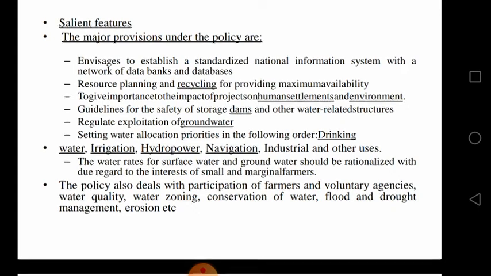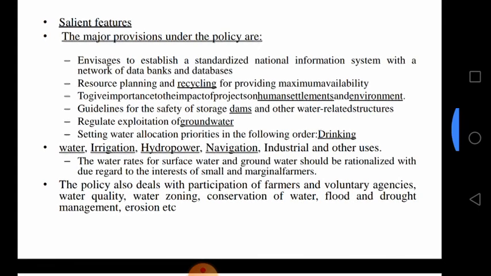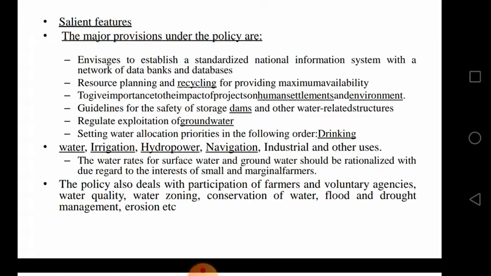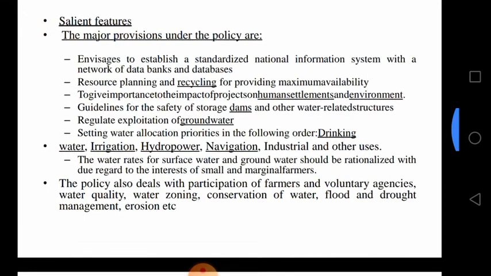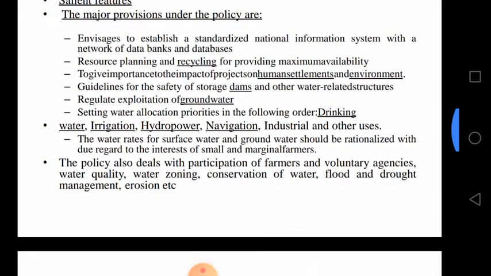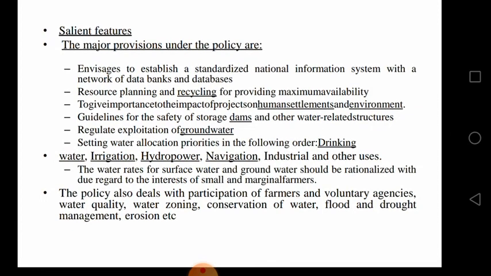in future use and for future generations. They should make some implementation related to the national water policy, covering water zoning, conservation of water, flood and drought management, erosion, etc. As I told, flood and drought are both problems, and if water comes in excess quantity, that also creates problems. If excess water comes, it is not useful, because the soil is already moist, so the water will not infiltrate into the soil. So what will happen?